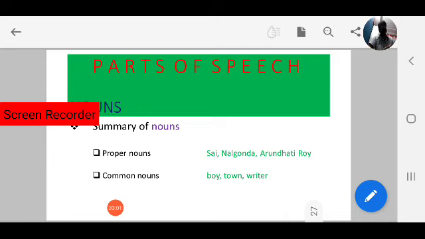Like Arundhati Roy is the name of a person. She is a writer, but a specific writer. Who is that? Arundhati Roy. So that name comes under proper noun.